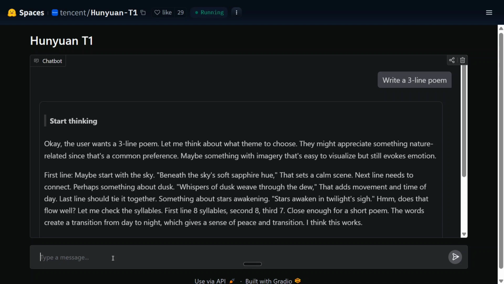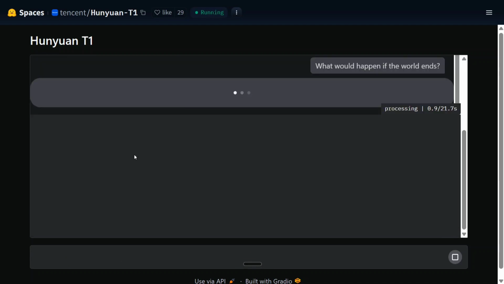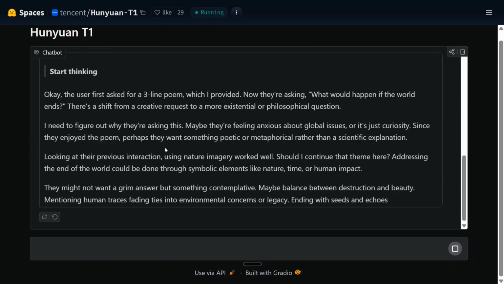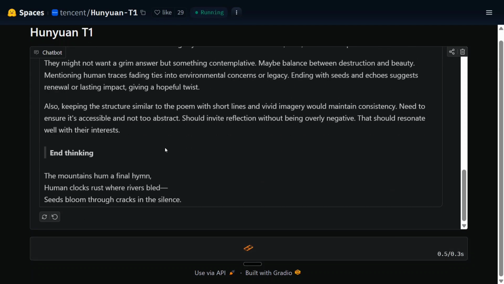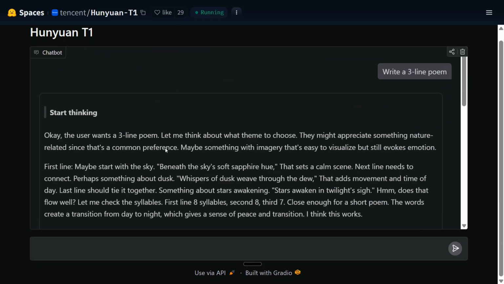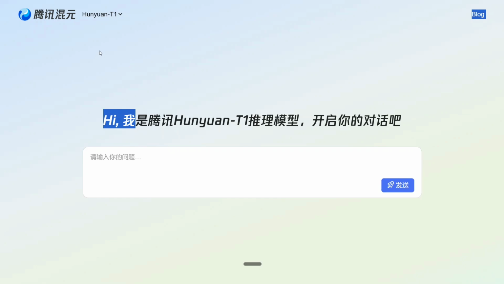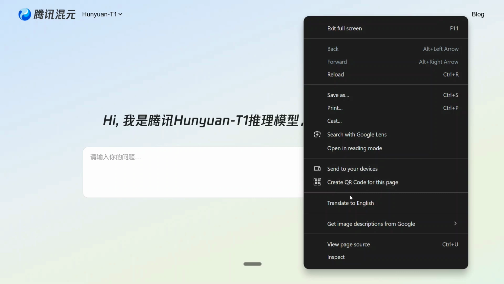Let me try out something else also. What would happen if the world ends? Let's see its reasoning power. As you see, its reasoning is just commendable. The speed I'm talking about. So if you don't want to use Hugging Face Spaces, you can also use the official Hunyuan-T1 page, which is in a little Chinese, I would say. But still, I think with translate, you should be able to translate it.